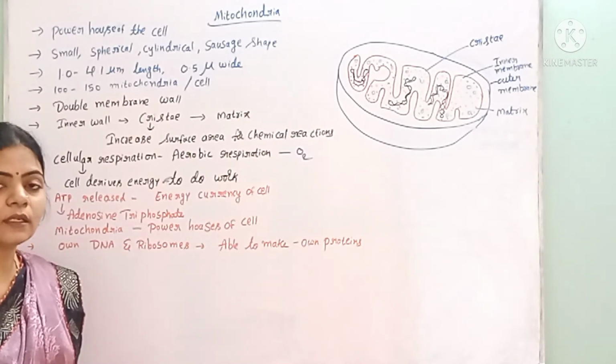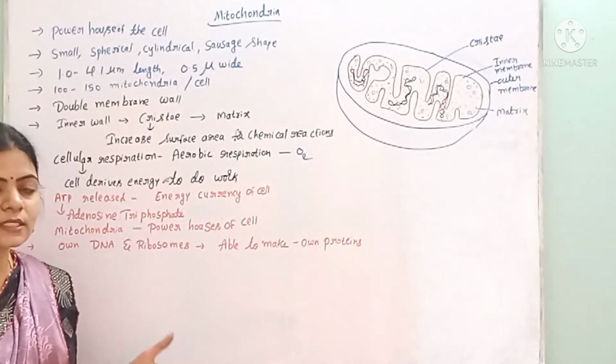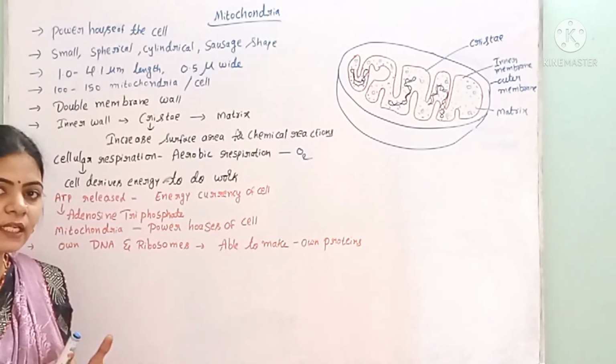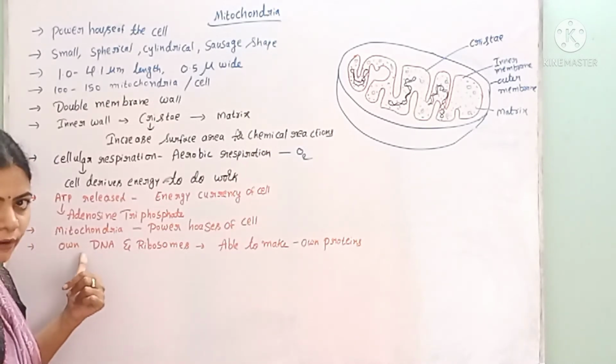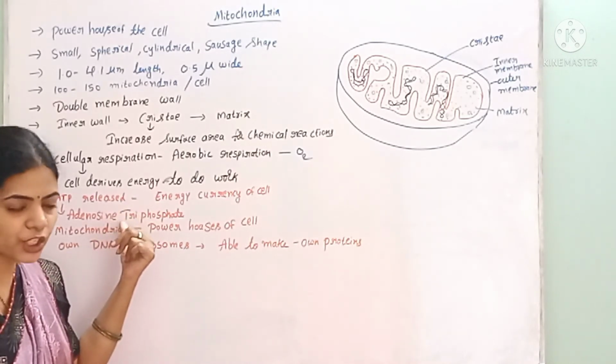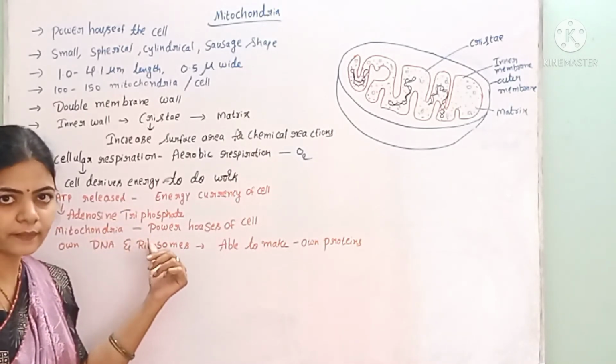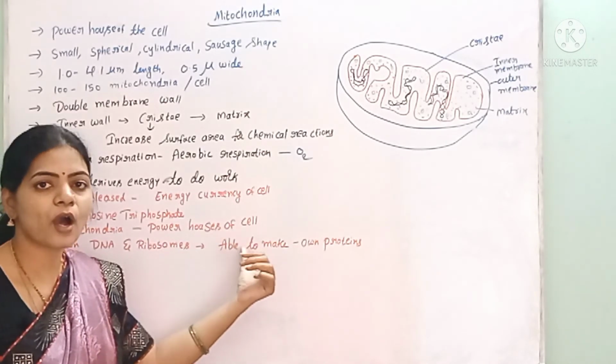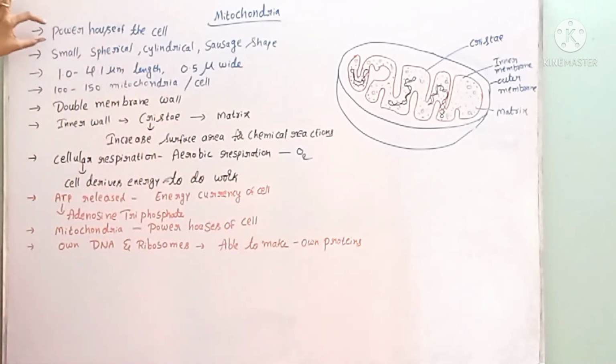Within the cell, to perform various functions, energy is required. The energy is released from the mitochondria in the form of ATP by performing respiration. Hence, the mitochondria are called the powerhouse of the cell. That is why the mitochondria are called the powerhouse of the cell.